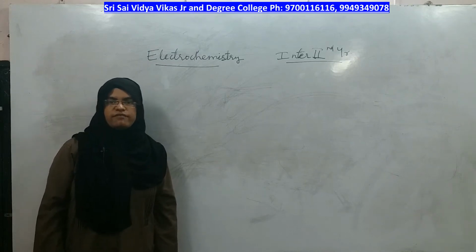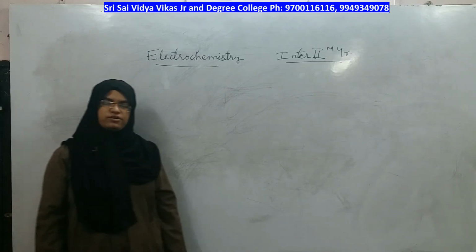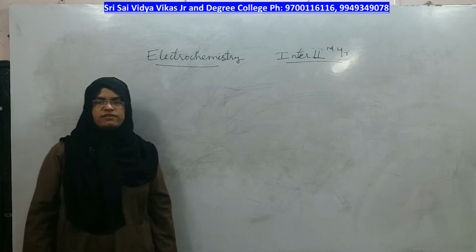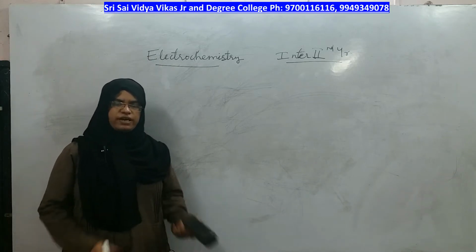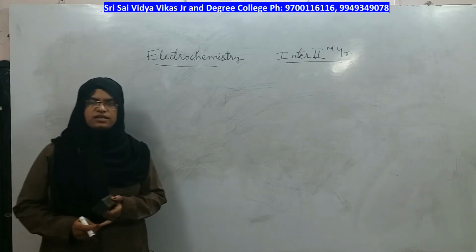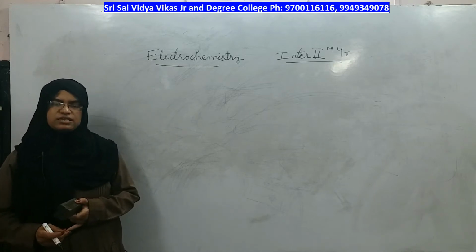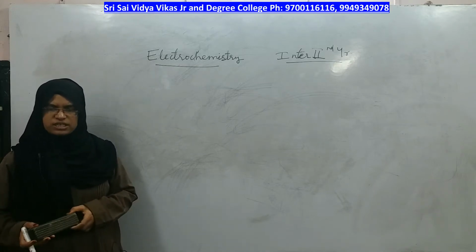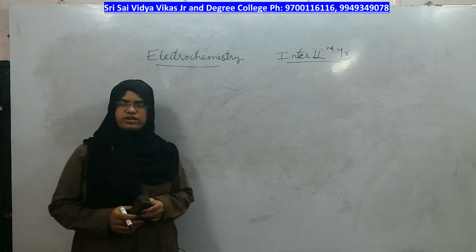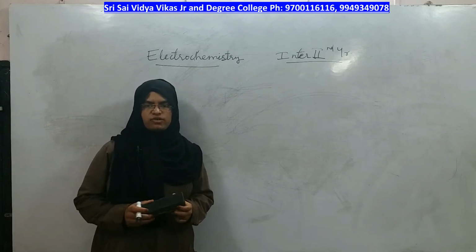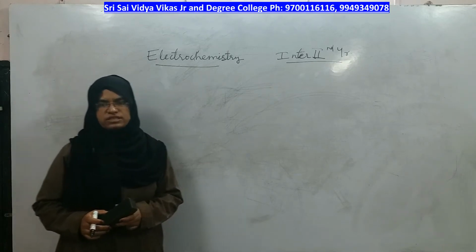Hello students, welcome to another lecture of electrochemistry. In the last class we discussed Faraday's law of electrolysis. Whenever an electrolytic cell is taken, how much product is formed with how much quantity of current, that interrelation was given by Faraday's law of electrolysis, right?